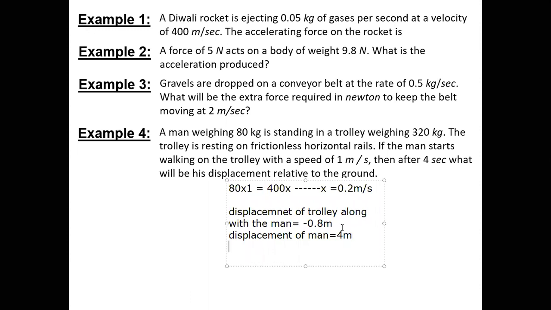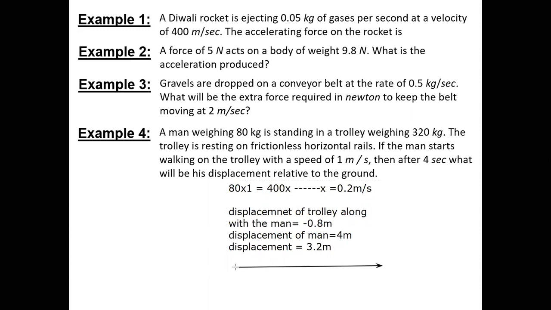So for the person standing on the ground, what will be the resultant displacement now? He will observe the man at a distance of 3.2 meter. Because the boy has to go forward 4 meter, but along with that the trolley pushes backward, so we have to subtract.